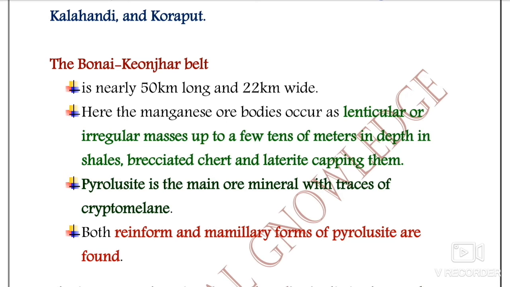And if we talk about the main ore mineral of manganese, that is pyrolusite, with some traces of cryptomelane. Both the rainy form and the mammillary form of pyrolusite are found. Both mammillary and rainy forms are occurring.